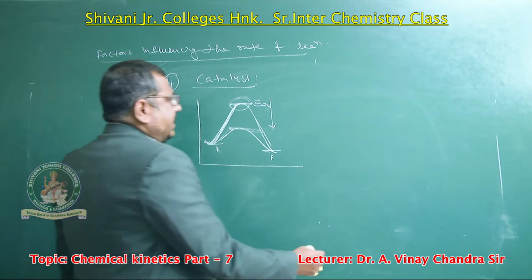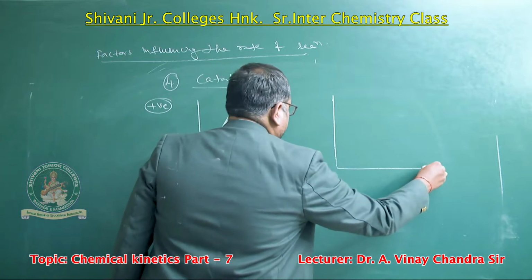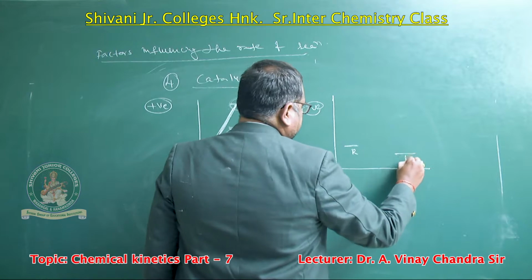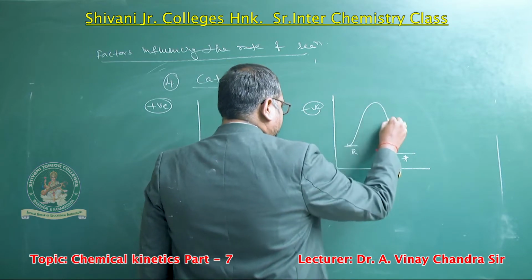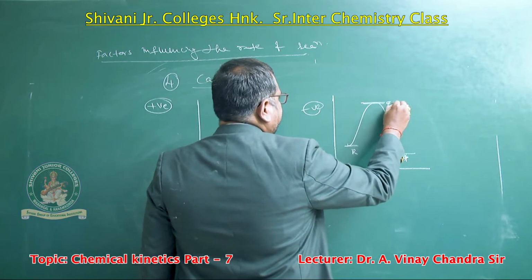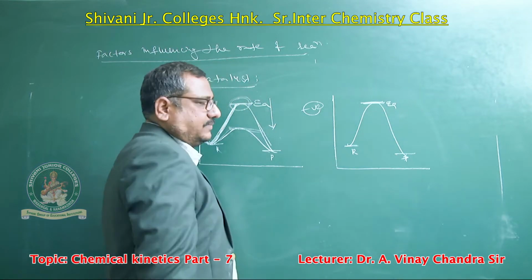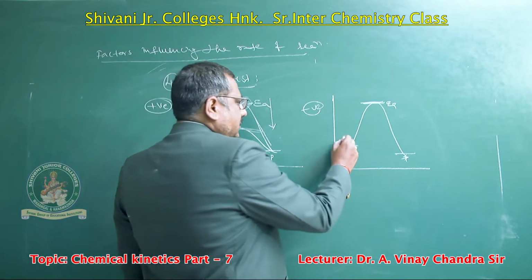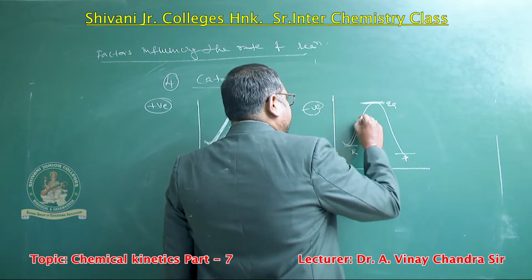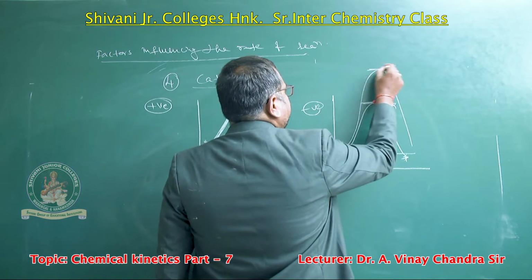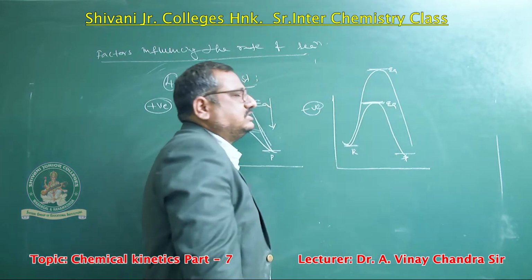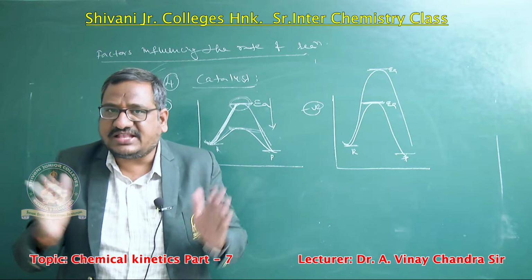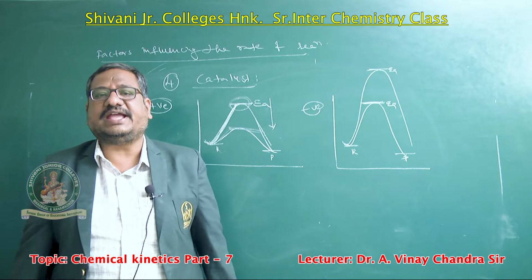Now if you add a negative catalyst, here this graph belongs to reactant versus product, where reactants convert into product. This is known as the activation energy, the generalized condition. When you add a negative catalyst, this activation energy barrier will increase. When the activation energy barrier increases, the reactant does not convert into product, which means the reaction is quenching. Quenching means stopping the reaction.